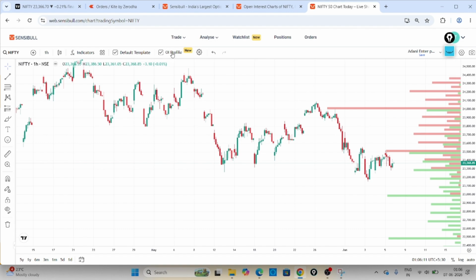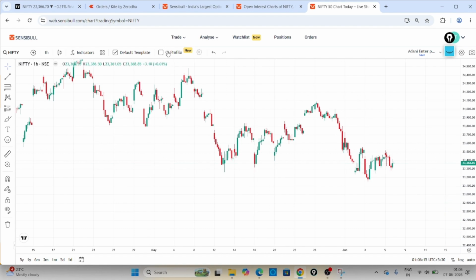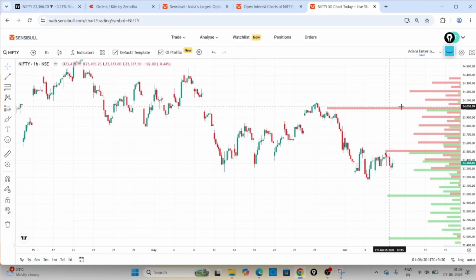So how exactly should the open interest profile be enabled? You can see by default this OI profile toggle, or checkbox, is switched off whenever you are going to use the chart in Sensibull. You can go here and click on this one. It is totally free. But a disclaimer: as per my sources or information, this is the live chart only. This open interest will be live, but it is delayed by at least a few seconds, or some 50 to 60 seconds as per my information. So this is how you can enable the OI profile, open interest profile.